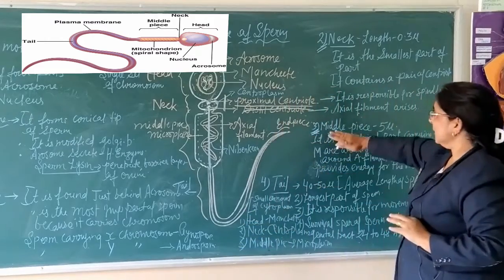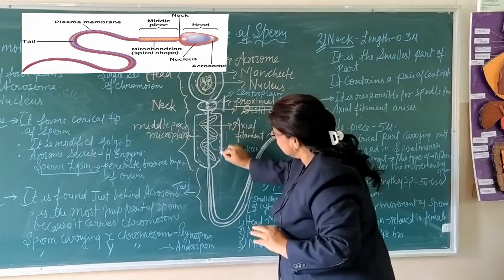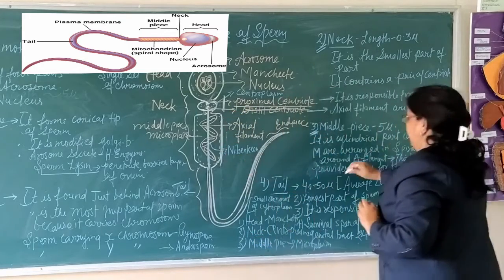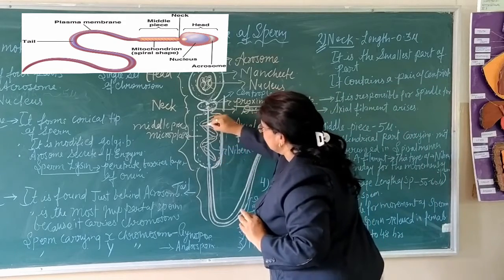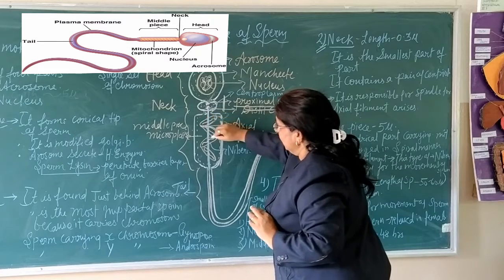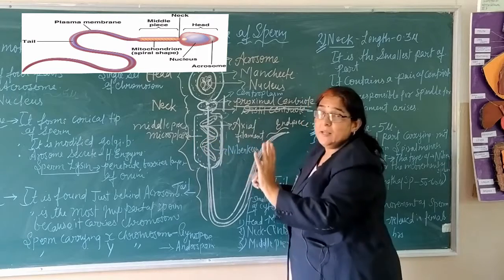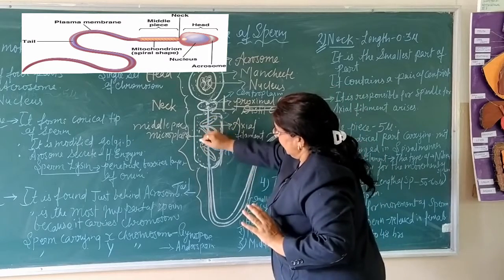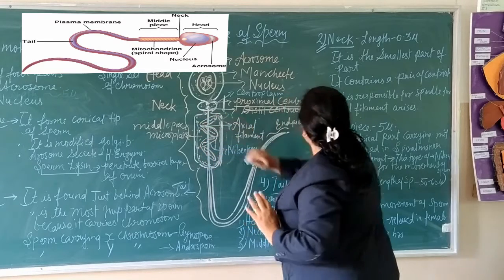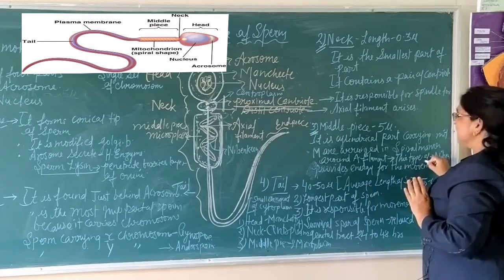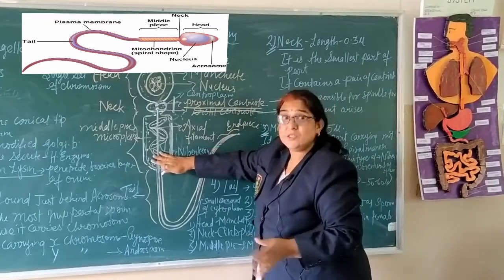Is it clear? Next, number 3, middle piece. Middle piece is a cylindrical part. It has an arrangement of mitochondria in spiral manner. This spiral arrangement of mitochondria is called Nebenkern. In this region, plasma membrane is also present. This arrangement, Nebenkern, provides energy to sperm.